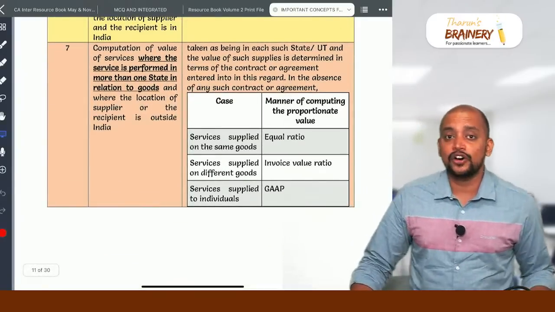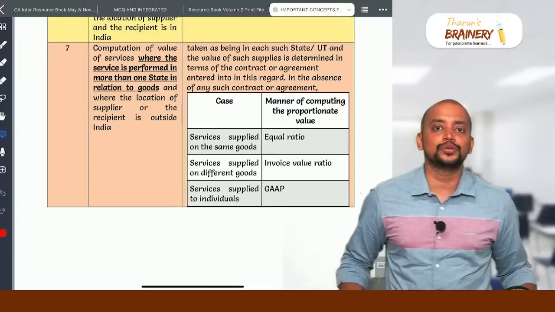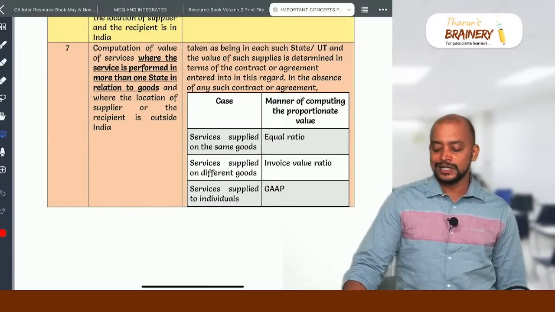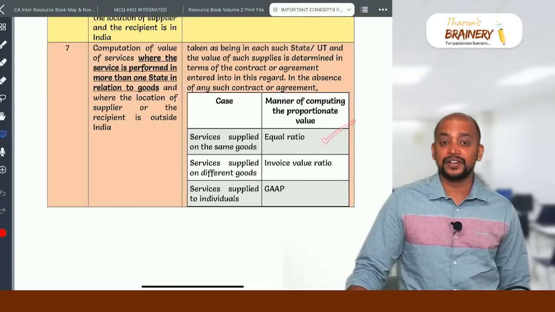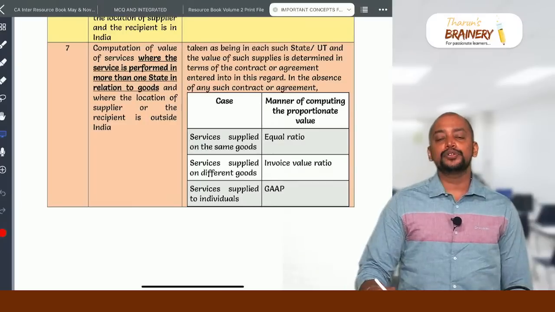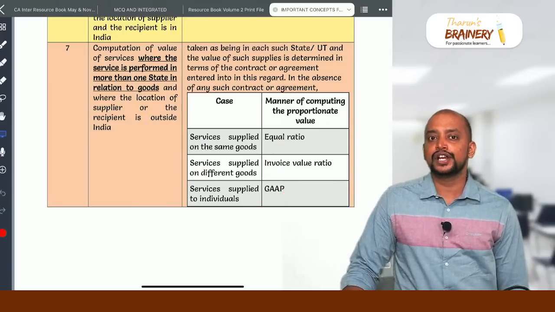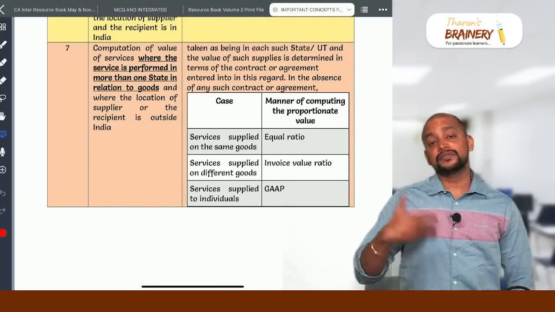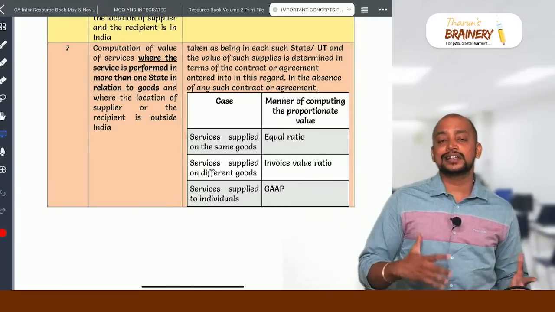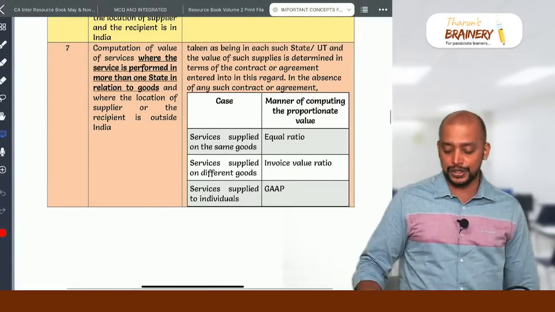And in case of performance based service in relation to goods or individuals, as per Section 13, suppose it is the same goods, then we need to divide it in equal ratio. If it is different goods, we need to take the invoice value and apportion. Suppose it is performance based service in relation to individuals and the location where the service is actually performed is in more than one state, then using the GAAP, that is the generally accepted accounting principles expenditure ratio, we need to take it for apportionment.